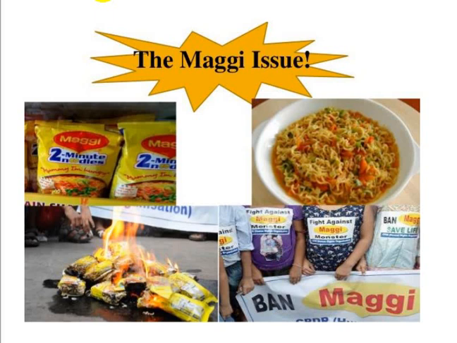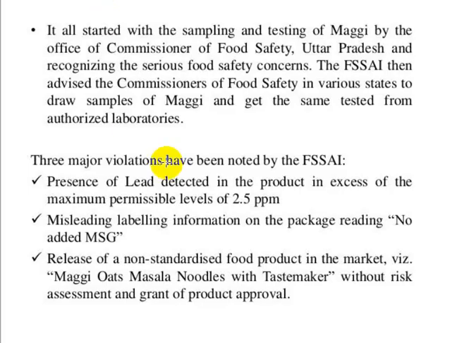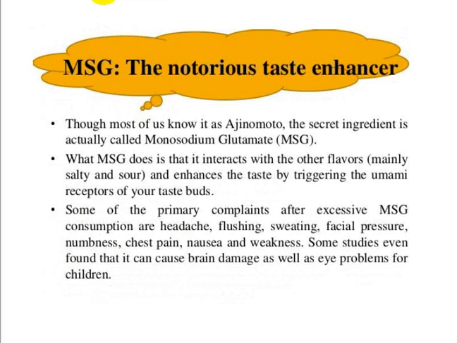Maggi was banned for some time and now it is available for consumption. But why was Maggi banned? Because of the presence of lead. All chemicals can be present, but they must be present at a permissible level. If it is more than the level, then definitely it will be harmful to our body. So lead was present in the Maggi product at more than 2.5 ppm, and also it was misleading, as it was labeled no added MSG, monosodium glutamate, but it was present. So due to this reason, Maggi was banned. After rectifying those problems, Maggi production has been started.